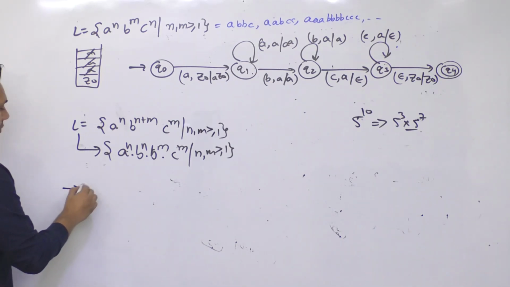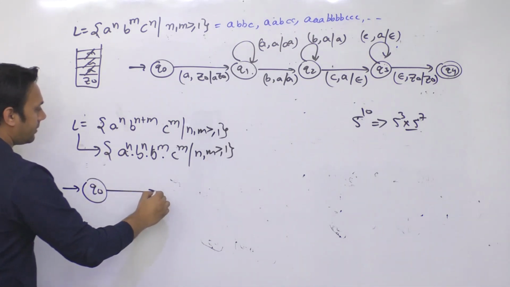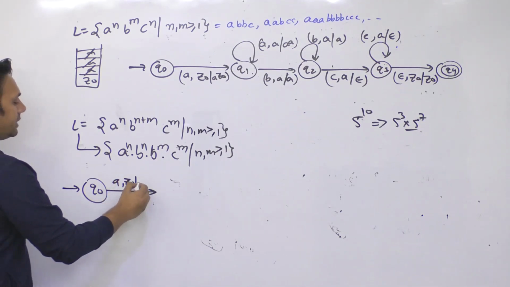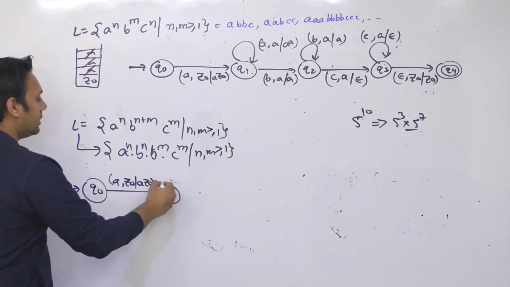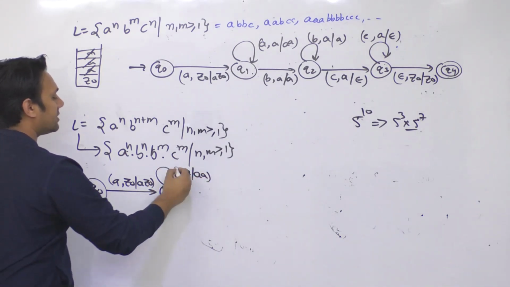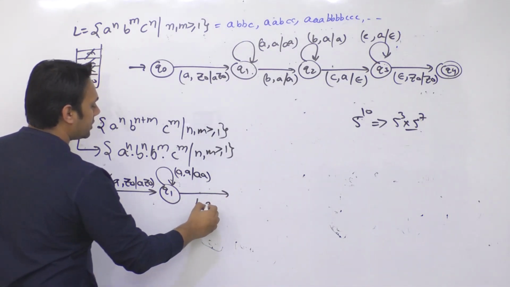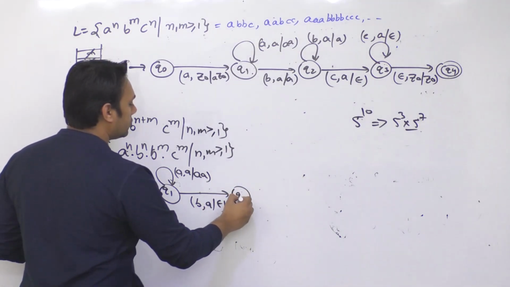Initially you are at a state q0. Now initially you can get an a, because a minimum of one a will be there. The stack will be empty. Insert this a inside the stack. You go to the state q1. You get any number of a's. Top of the stack will be containing a. Insert all of them inside the stack. As soon as you get a b, top of the stack is containing a, you are going to remove all of them. You go to the state q2.